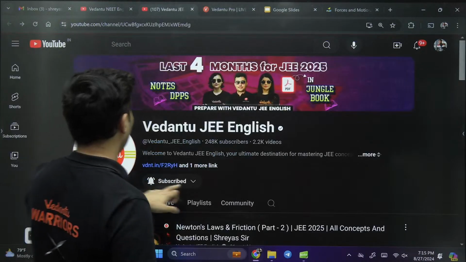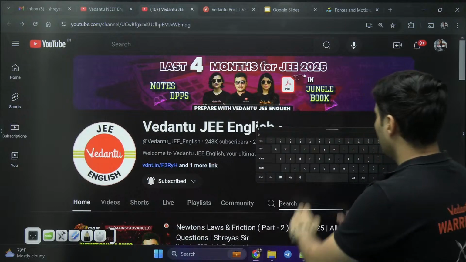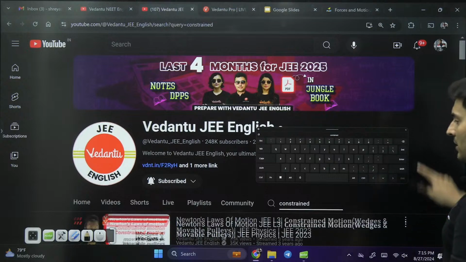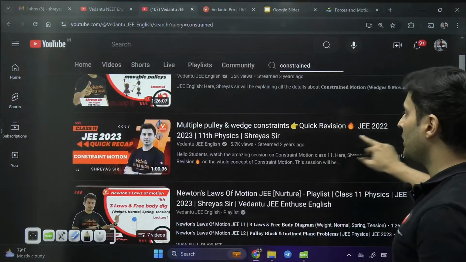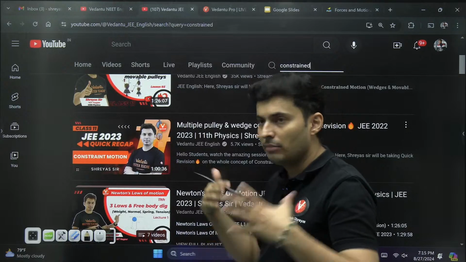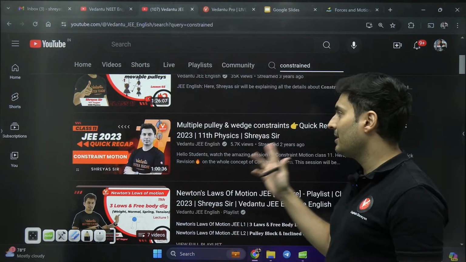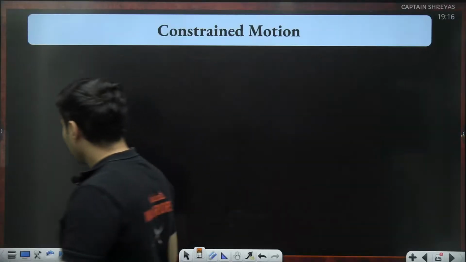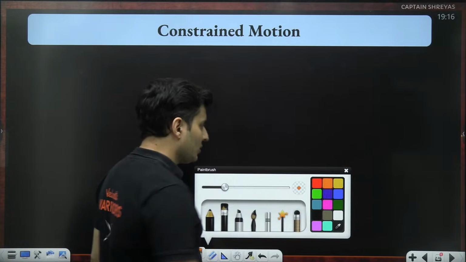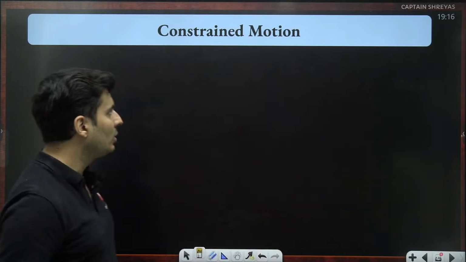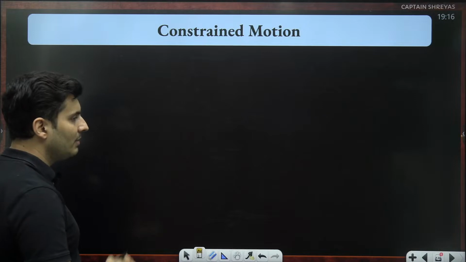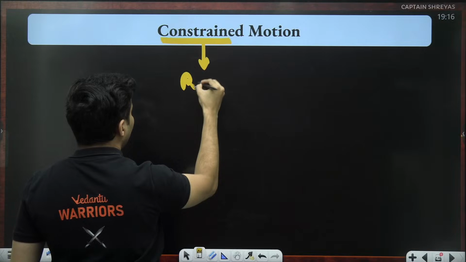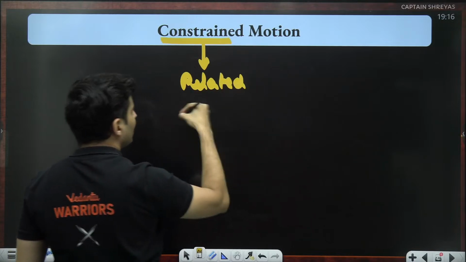If you just search for constrained motion here, I have conducted a detailed session for multiple pulleys, multiple constraints, wedge constraints, and so on. You can check out that special video, but there is mainly a trick for solving these questions, which I also explained in that video, but I'll tell you here too. See, constrained motion means related. Constrained means something which is related.